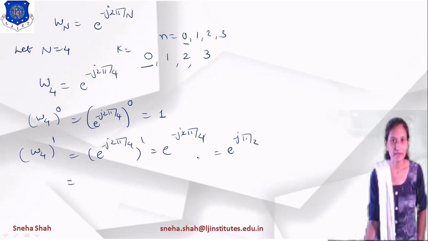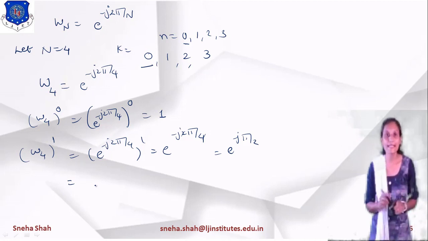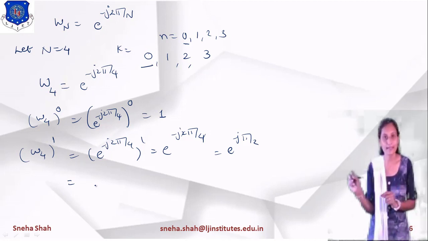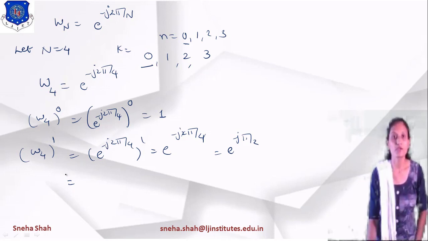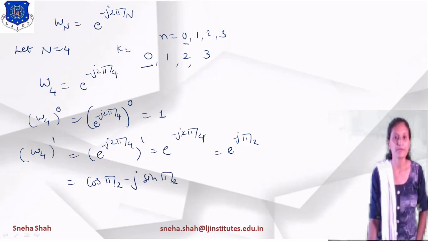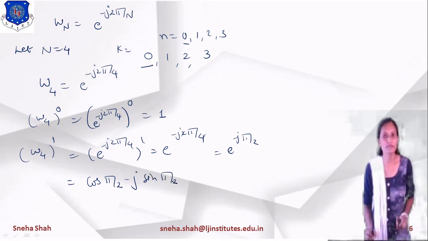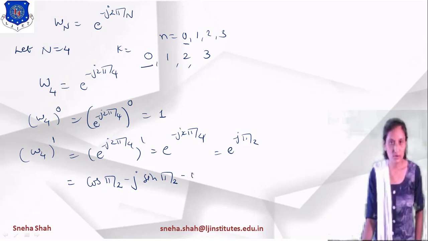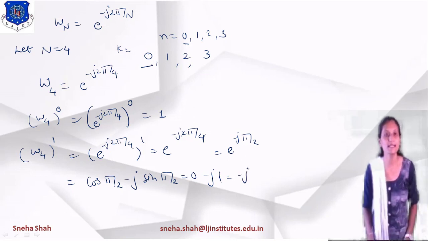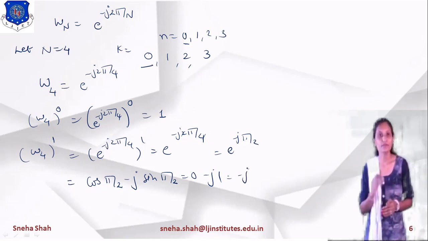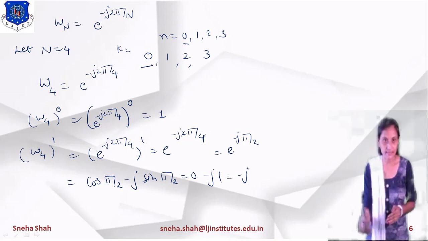If I am simplifying this, then you know that e raised to minus j theta equals cos theta minus j sin theta. Applying this rule, cos pi by 2 minus j sin pi by 2. As you know, the value of cos pi by 2 equals 0 and the value of sin pi by 2 equals 1. So 0 minus j into 1 equals minus j. So the value of W4 raised to 1 equals minus j.